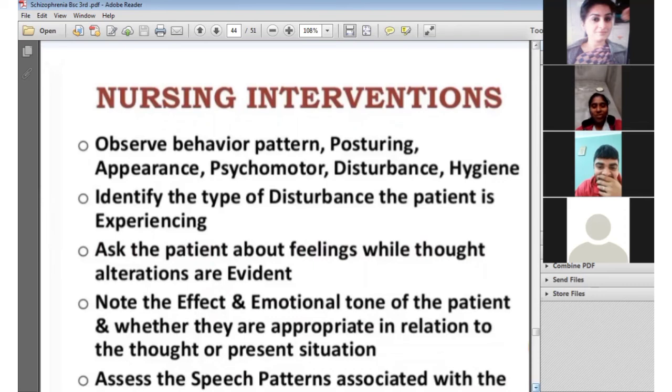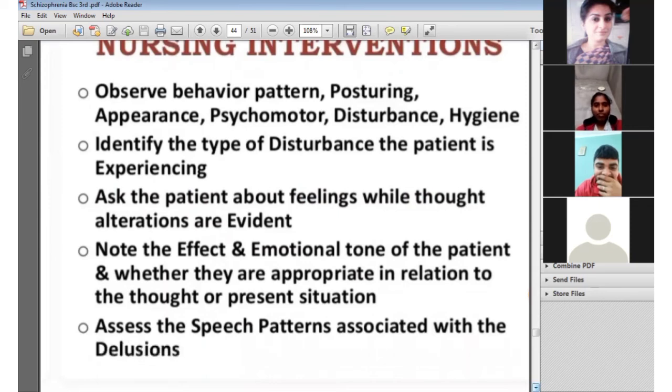Identify the type of disturbance the patient is experiencing. Ask the patient about feelings while thought altering and evidence. Note the affect and emotional tone of the patient and whether they are appropriate in relation to the thought and the present situation. Assess the speech pattern associated with the delusion. The speech pattern of the patient is also judged because, due to withdrawal from society, the speech pattern of the patient is disturbed. That is why we assess the speech pattern of the patient.